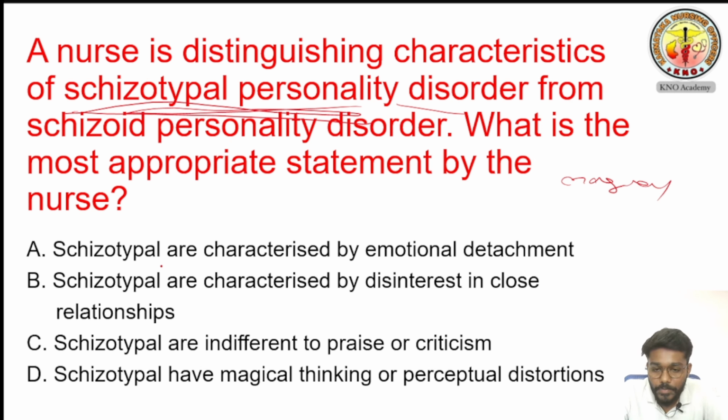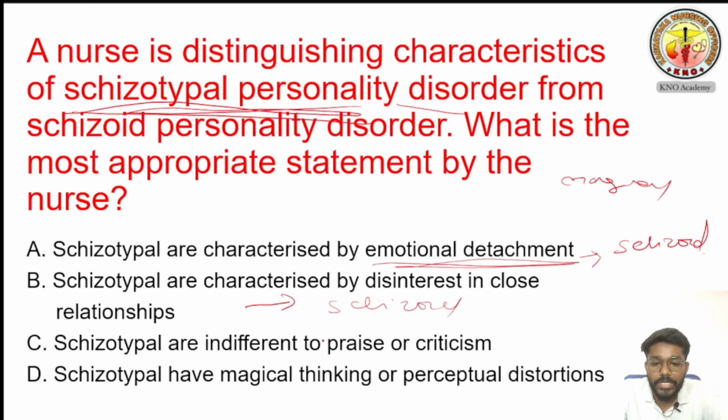See, first we'll go to option A. Schizotypal are characterized by emotional detachment. What is emotional detachment? Lack of social relationship, personal relationship. That one is schizoid only. This one is the characteristic of schizoid. Next one is schizotypal are characterized by disinterest in close relationship. No, this one is also a characteristic of schizoid personality disorder only. Schizotypal are indifferent to praise or criticism. They are not ready to praise or they are not ready to accept the criticism. This one is also a characteristic of schizoid only.